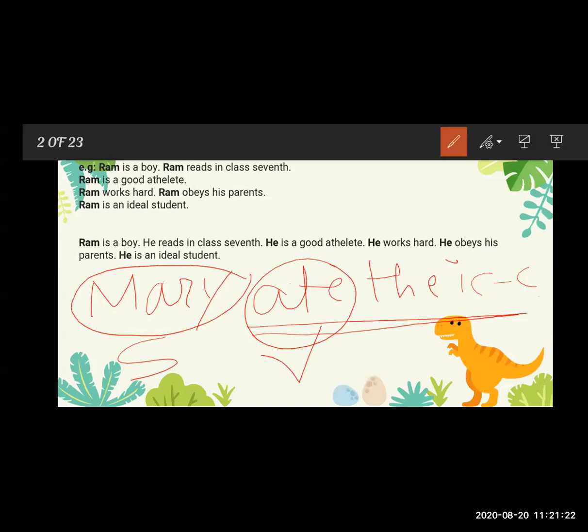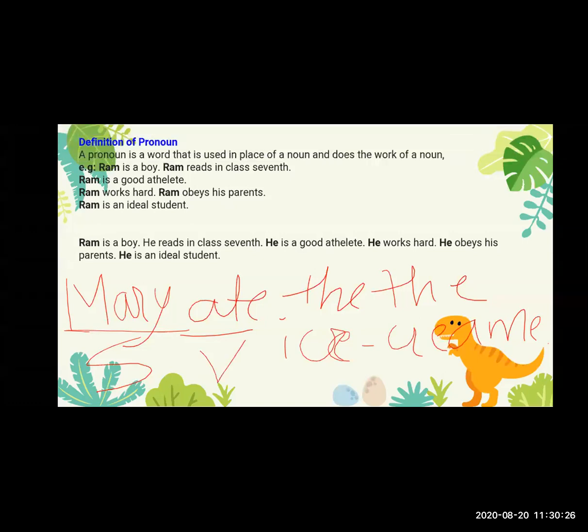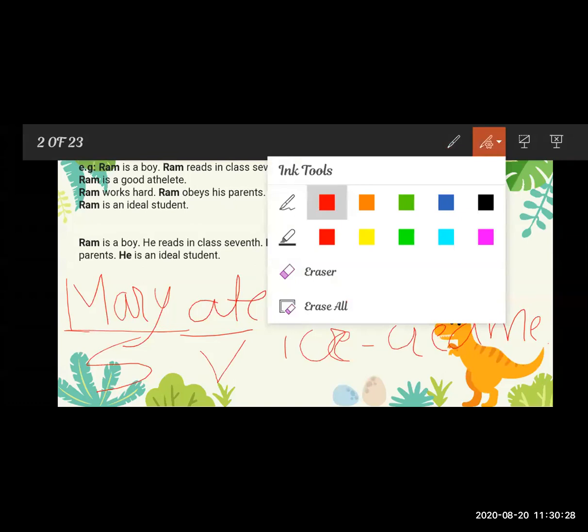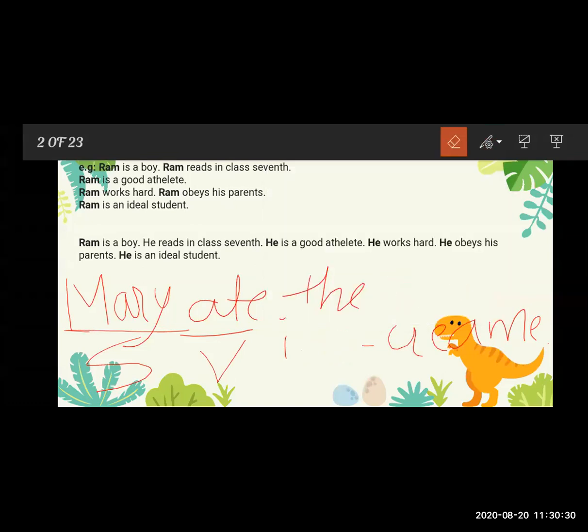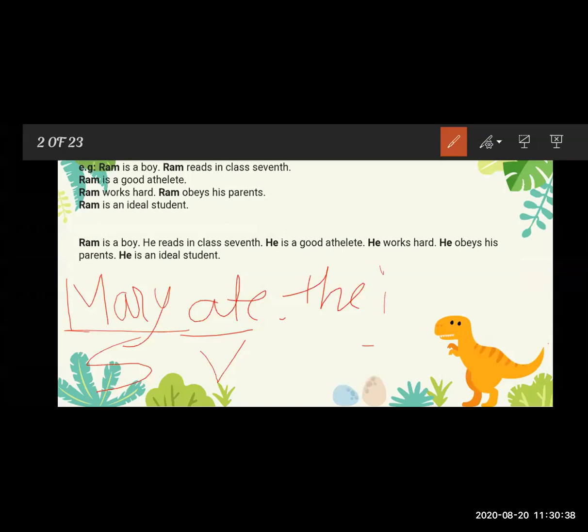The ice cream is the object in this sentence.